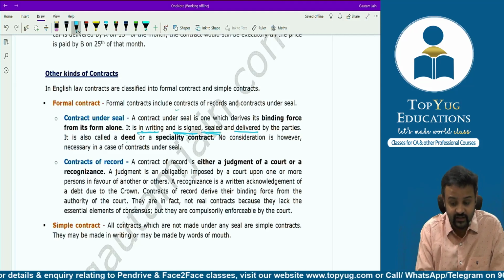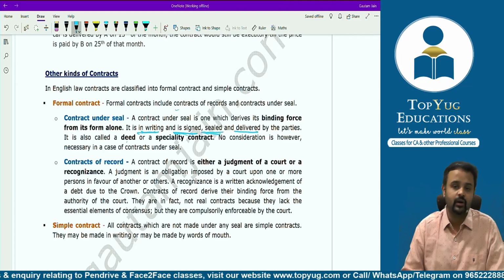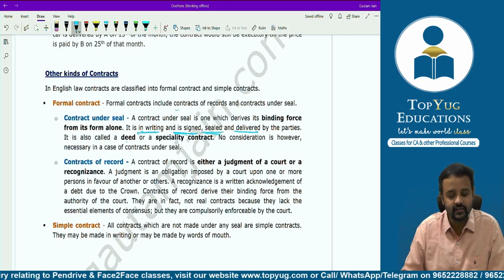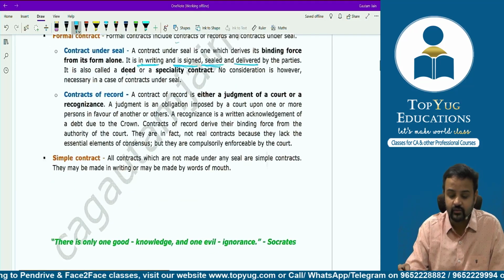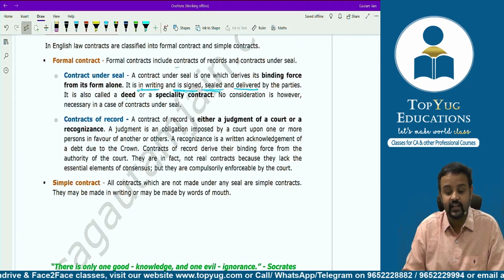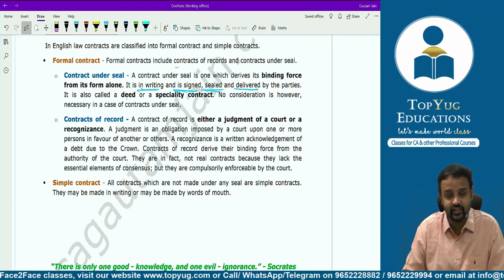It should be in writing, sealed, signed, delivered properly. That's where contract under seal. Then when it comes to contract of record, please understand, they say a contract of record is either a judgment of a court or a recognizance.